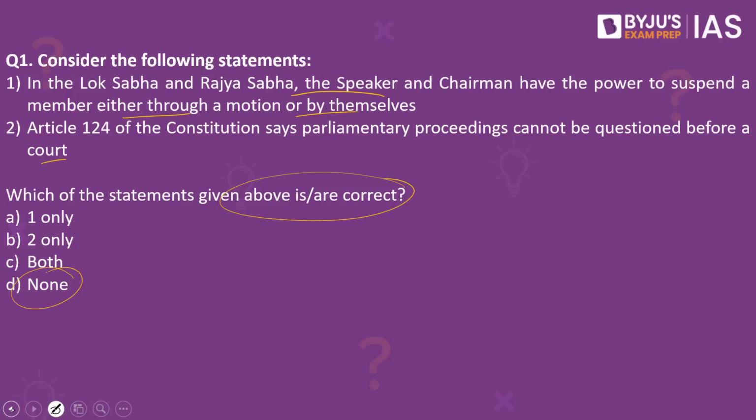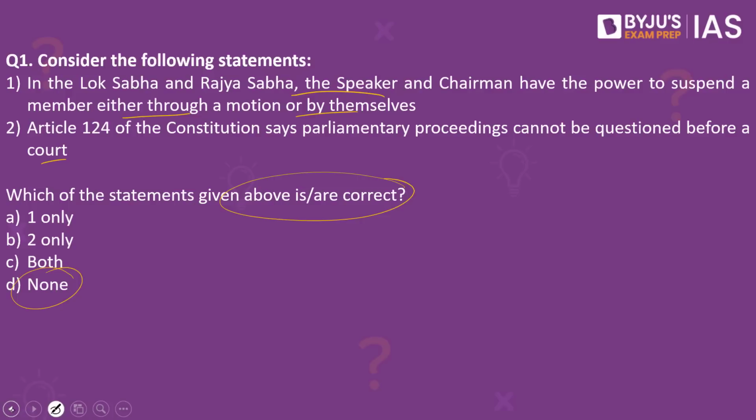So in this backdrop, the statement that in the Lok Sabha and Rajya Sabha, the Speaker and the Chairman have the power to suspend a member either through a motion or by themselves, is factually right and factually wrong. Why is it right? Because this power is given to the Lok Sabha Speaker. The Speaker may on his own decide whether a member is disrupting the parliament, and also act on a motion made by other members.